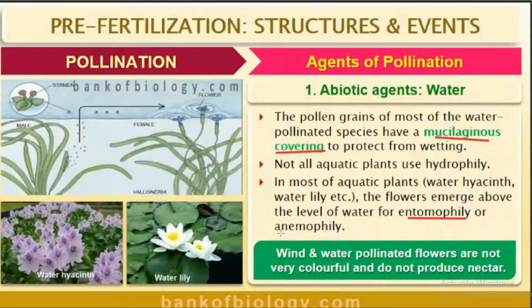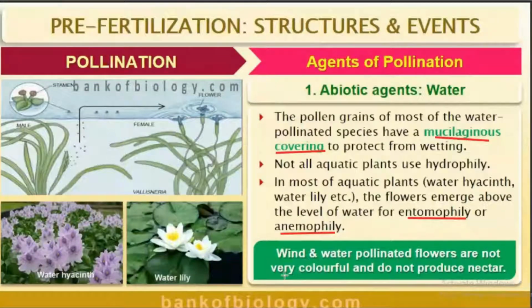Pollination taking place through wind is known as anemophily. Pollination taking place through insects is known as entomophily. So from here, we have studied that not all aquatic plants use hydrophily for pollination. Most of the aquatic plants are pollinated by entomophily or anemophily. Okay, children? Yes. Then next,